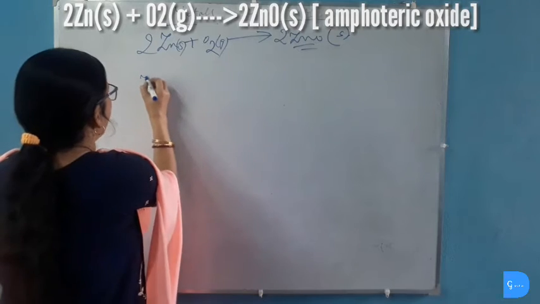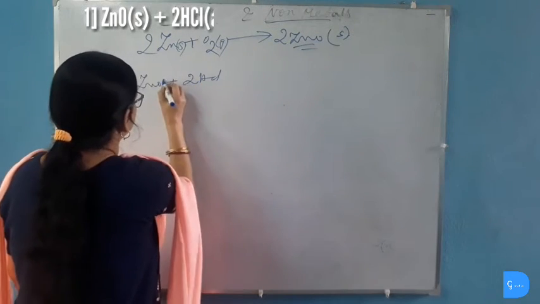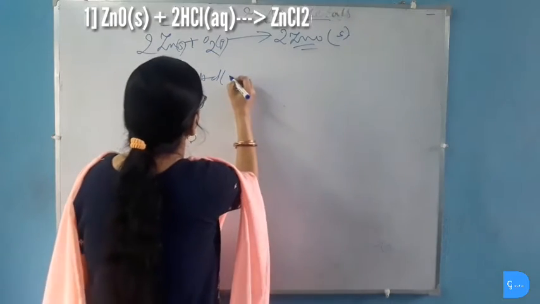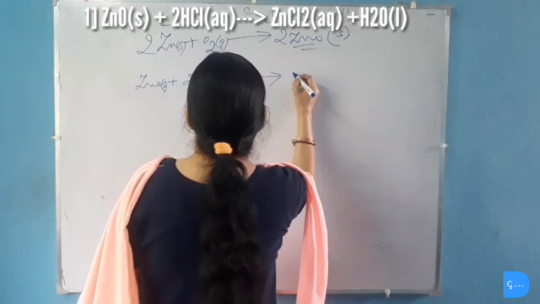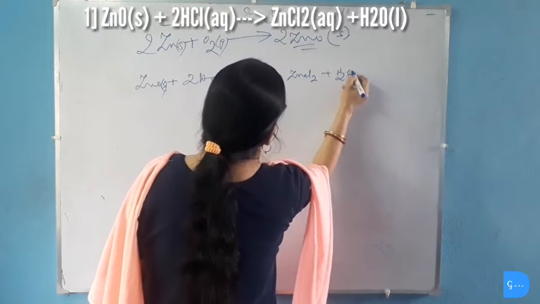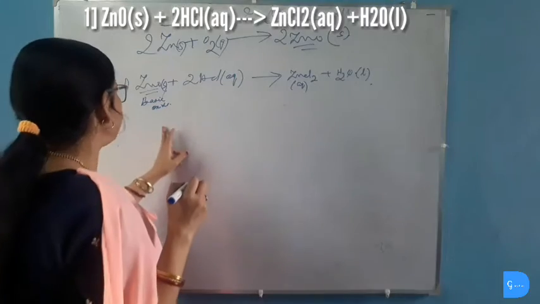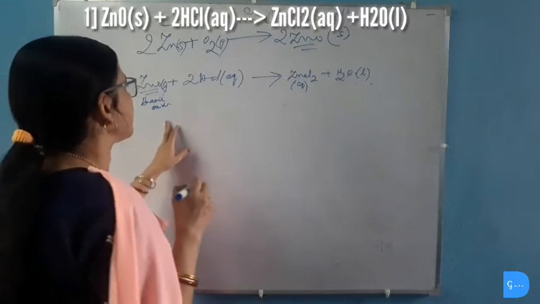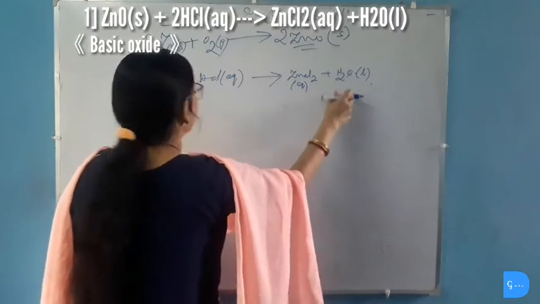This zinc oxide, when it reacts with acid, then it gives salt plus water, zinc chloride plus water. Here zinc oxide is acting as basic oxide because it is reacting with acid to produce salt plus water.